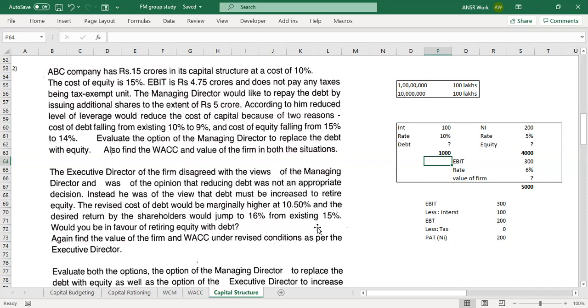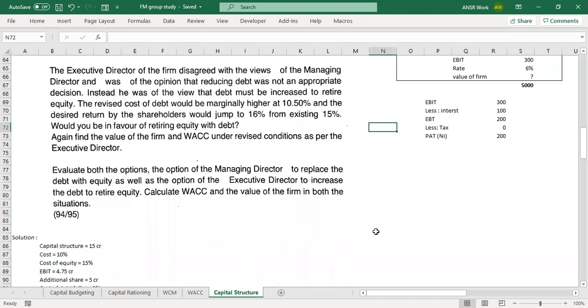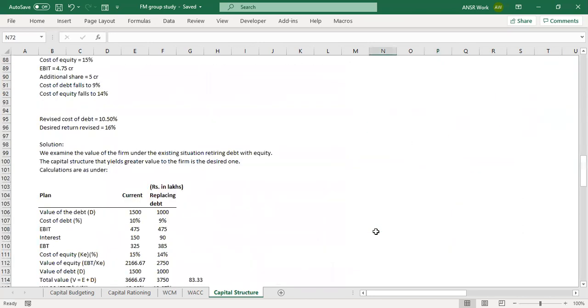Now that we know that EBT is that much and there is no tax, because it's very clearly saying that it is tax exempt, so there is no tax basically. If there is no tax, what is the amount of net income? It is like 4.5 crores minus 1.5 crores.